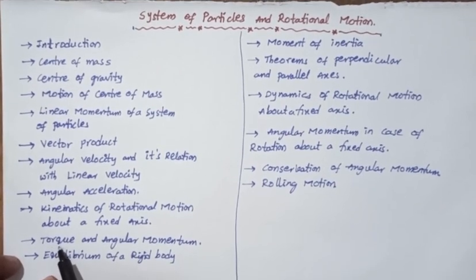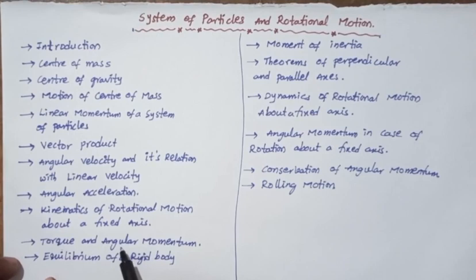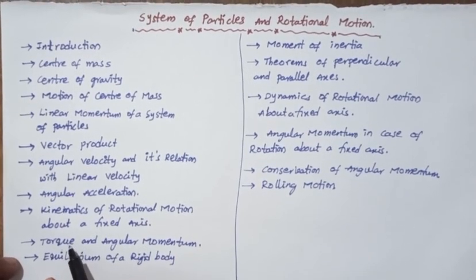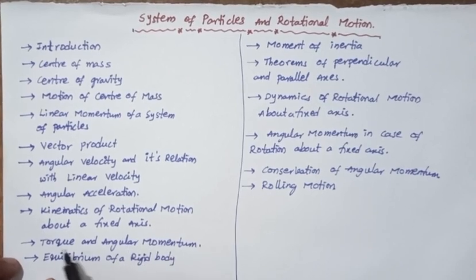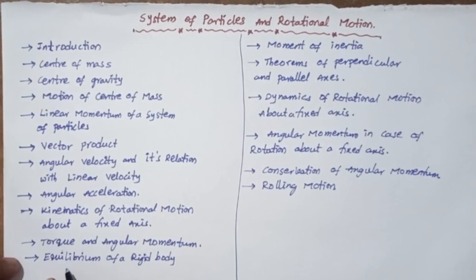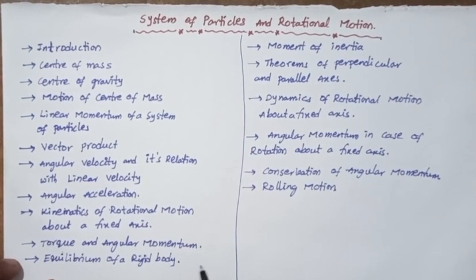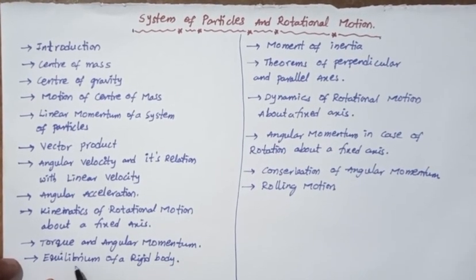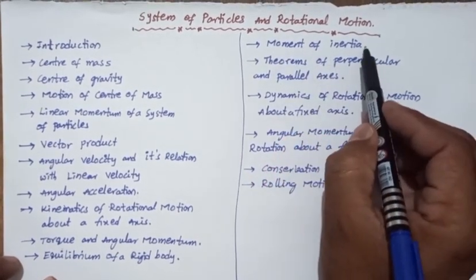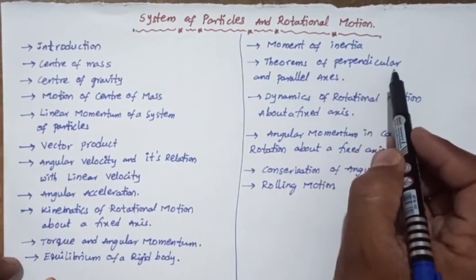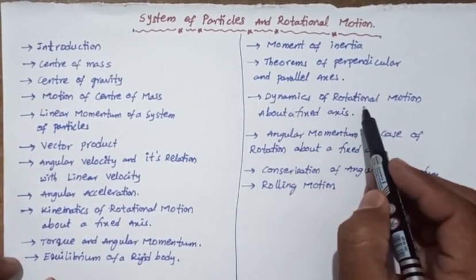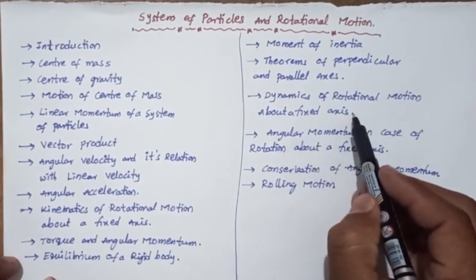So what is torque? Already we know the relation between the linear momentum and the force. Here, what is angular momentum? What is torque? What is the relation between the angular momentum and torque? Equilibrium of rigid body. So what is a rigid body? What is equilibrium of a rigid body? Next, moment of inertia. Theorems of perpendicular and parallel axes. Dynamics of rotational motion about a fixed axis.